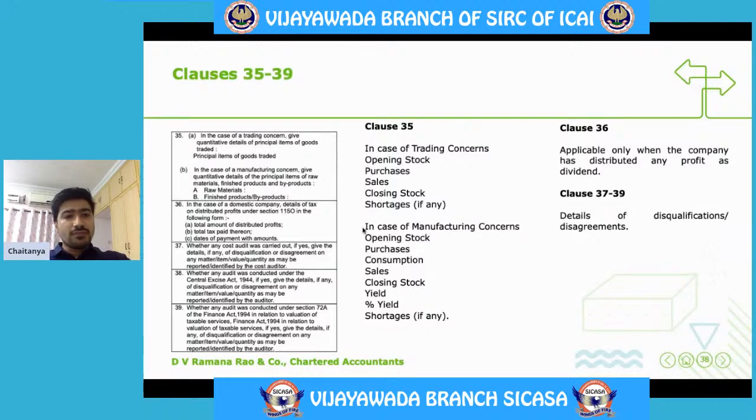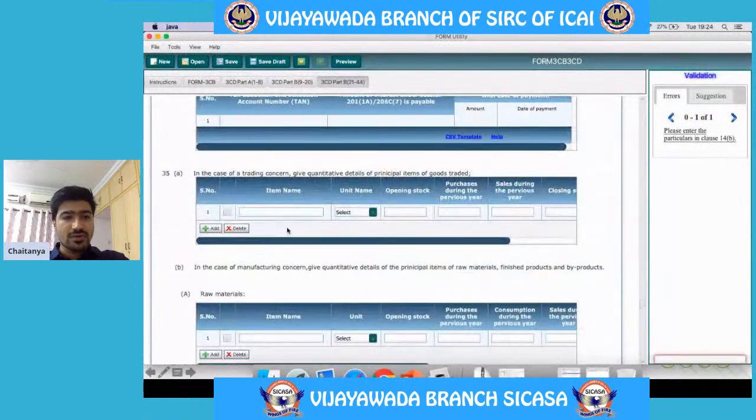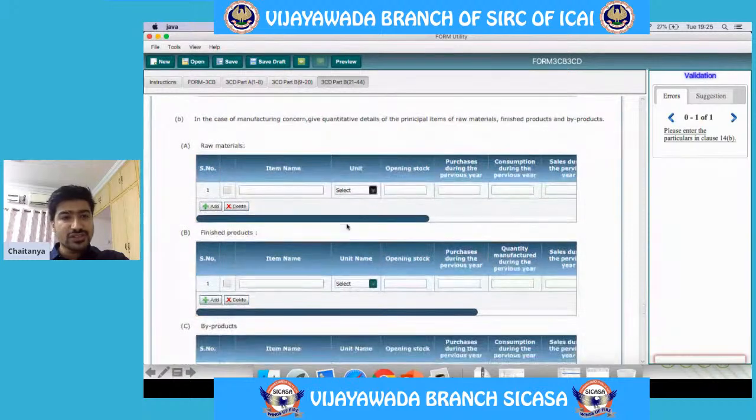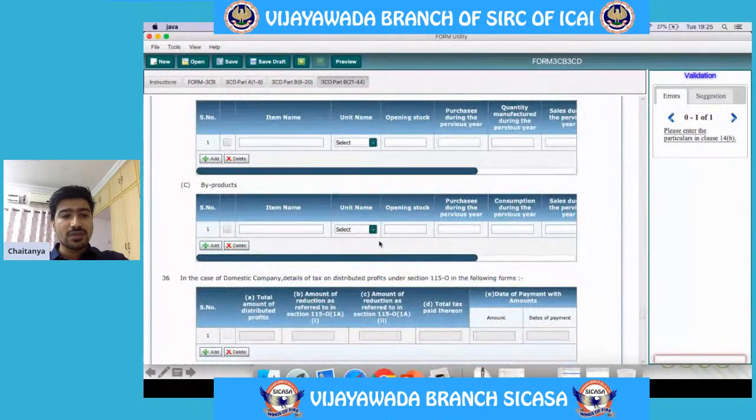Clause 35 talks about quantitative details. Here in clause 35, quantitative details are required to be given. If it is a trading concern, then for the principal items of goods traded, quantitative details are required to be given. If it is a manufacturing concern, the quantitative details of raw material and the finished products or byproducts are required to be given.